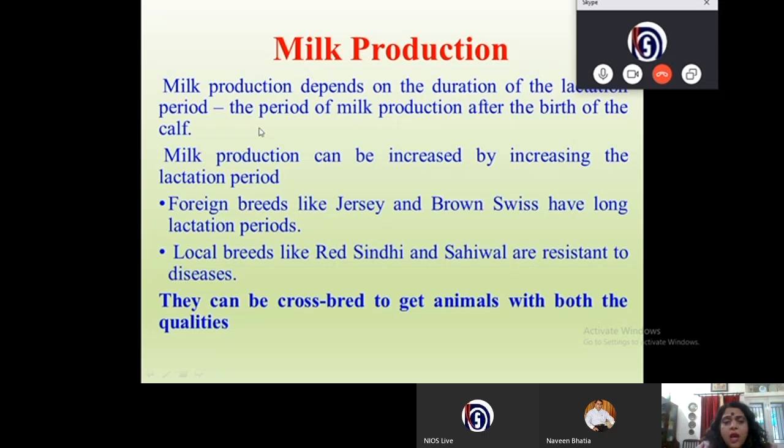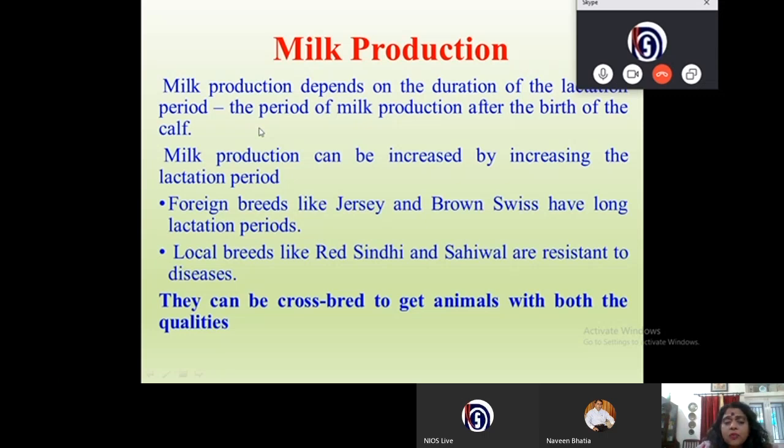Now I think you understand that we need to go in for hybridization or crossbreeding programs, isn't it? Why? Because if the foreign breeds are brought to India, what will happen? They are not disease resistant to those pathogens or disease causing organisms which are present in India, because they are foreign breeds, they are exotic breeds.